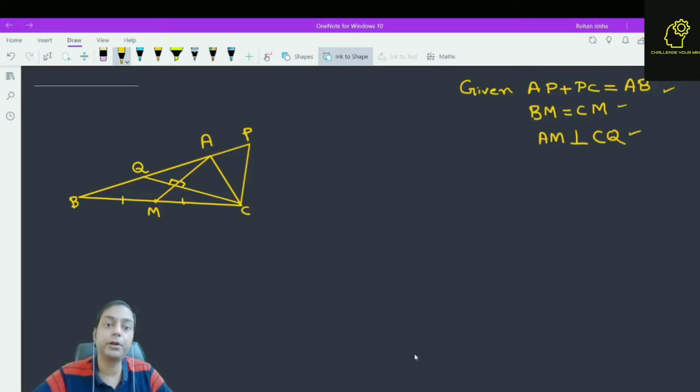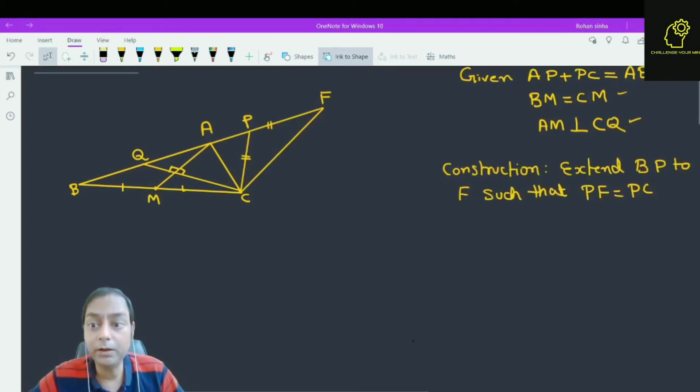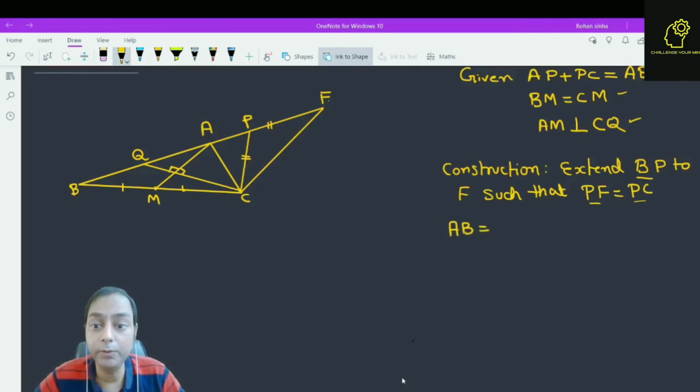Now, I am doing some construction. What construction have I done? I have simply extended BP to F such that PF is equal to PC. This is PF and this is PC. Now what is given? It is given that AB is equal to AP plus PC. It is given in the question.